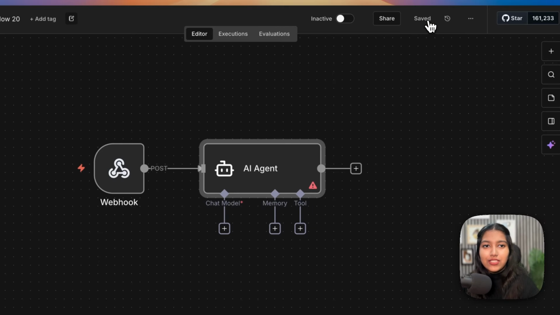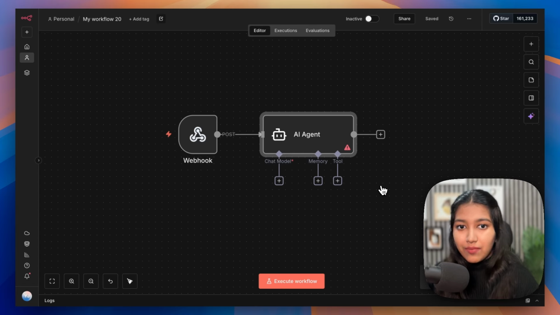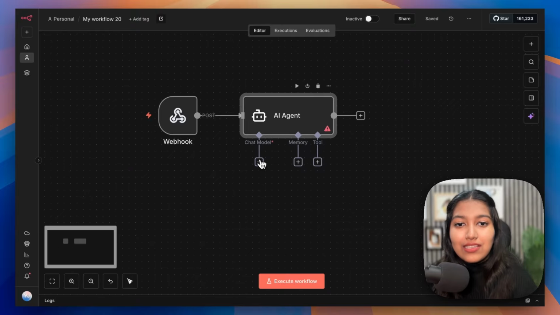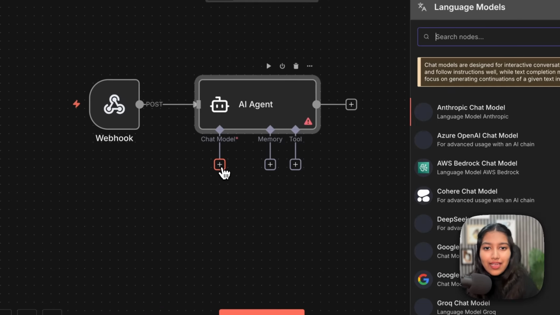Alright, so let's save this. So yeah, again, I'd say the same thing. Grab the prompt from the resource. I know it's a long one, and then spend some time customizing it so that your DMs feel like your brand. Now let's connect a chat model to our AI agent.